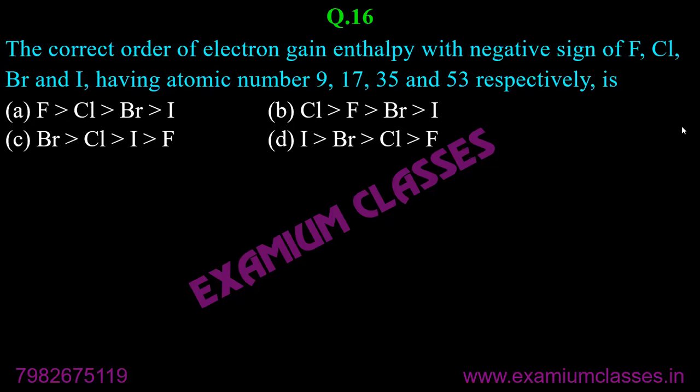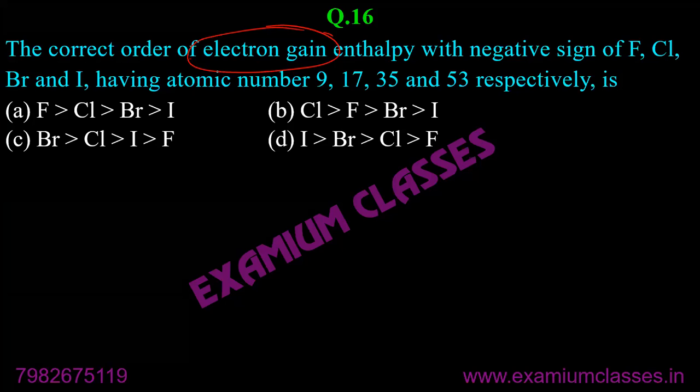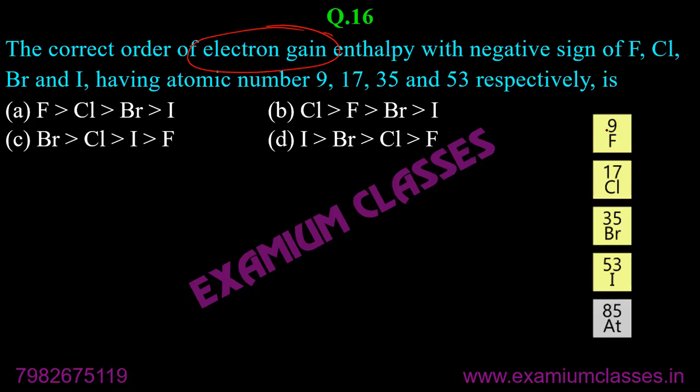What is the exception if we talk about the electron gain enthalpy? What happens if these atoms gain one electron? They get converted to anion. That's fine. But fluorine has a very small size.